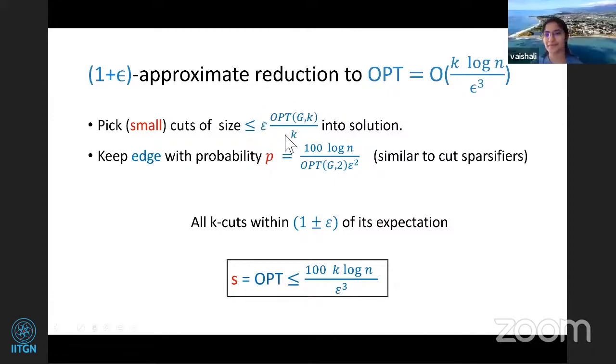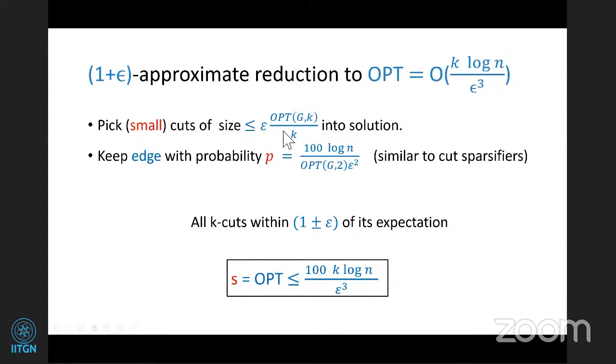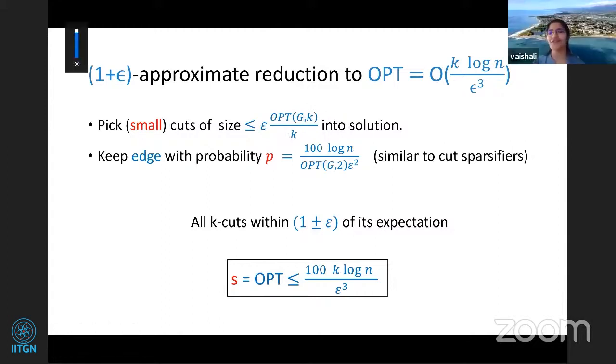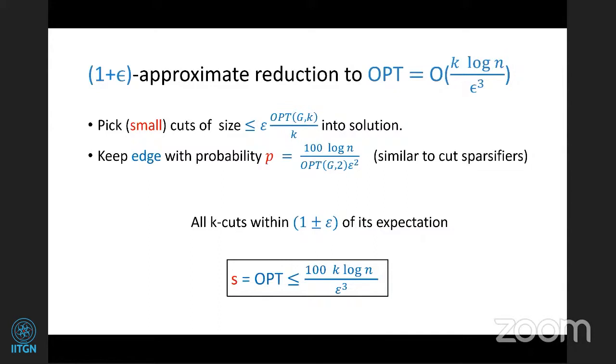You're asking about the first step, right? What I'm saying is that if you have a small cut, you can just include it in your solution. Why that is okay: suppose you were doing this k times. At worst, you'll do it only k times. Including it is not a problem. I didn't understand the part where you said you recurse, but now I think I understand. Okay, thank you.